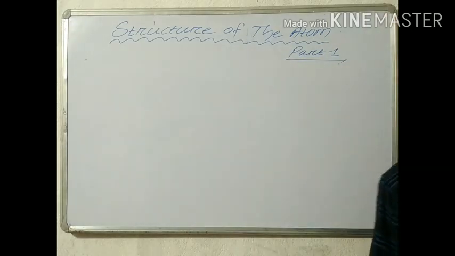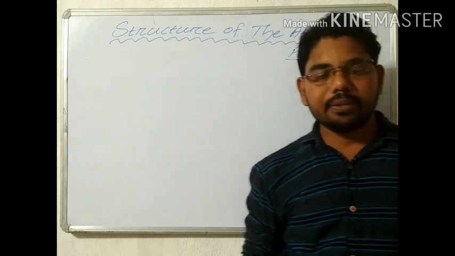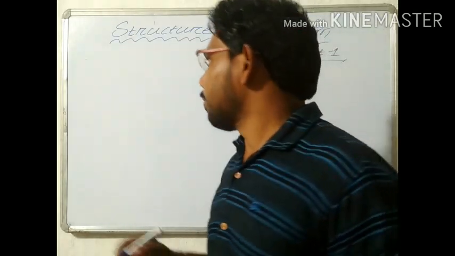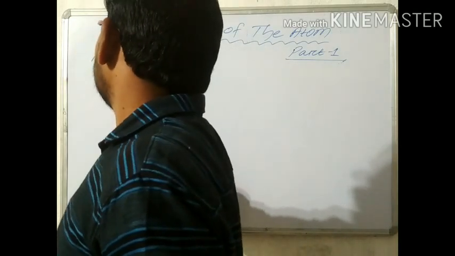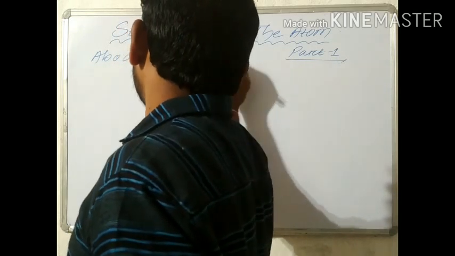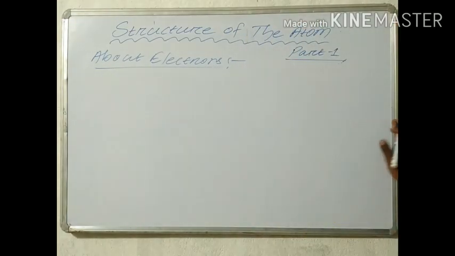So next we will discuss the electrons, protons and neutrons, because it's the most important. In higher classes, in class 11 also, we have to study the electrons, protons and neutrons in detail. So about electrons, we will start now. We will discuss something about electrons.